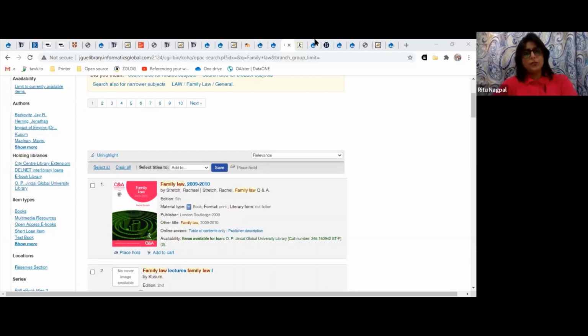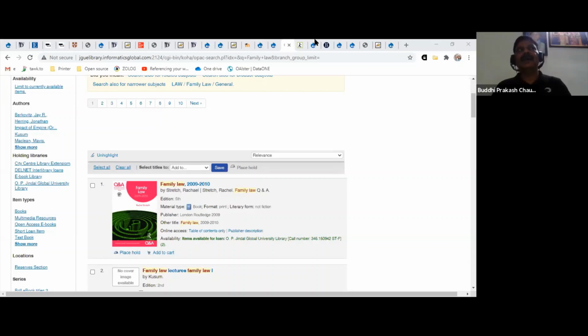Next is, can we use LexisNexis to download newspaper reports? Yes, they can. LexisNexis does have a news database. One part of the LexisNexis database is the news. You cannot see the newspaper as such, like you can browse on different platforms like PressReader, but you will find a searchable database of different news, India as well as global news. So yes, LexisNexis is one of the news databases apart from law.